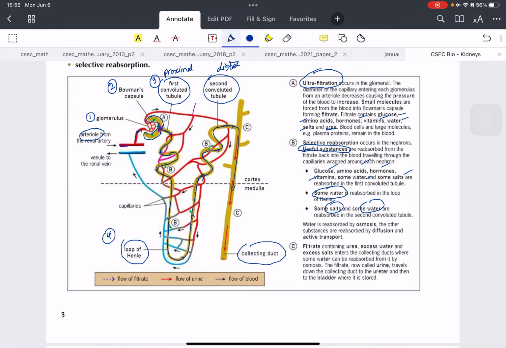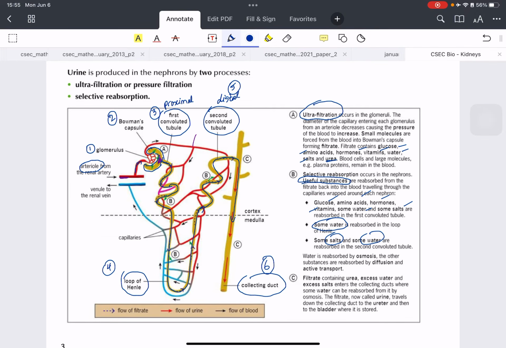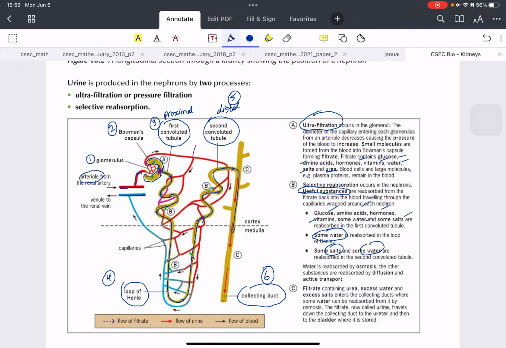The collecting duct is the sixth important structure. All the useful substances would have already been reabsorbed by the time the urine goes into the collecting duct. So anything excess or any waste products in the collecting duct will be excreted from the body as urine. And that is a short rundown on how the nephron works.